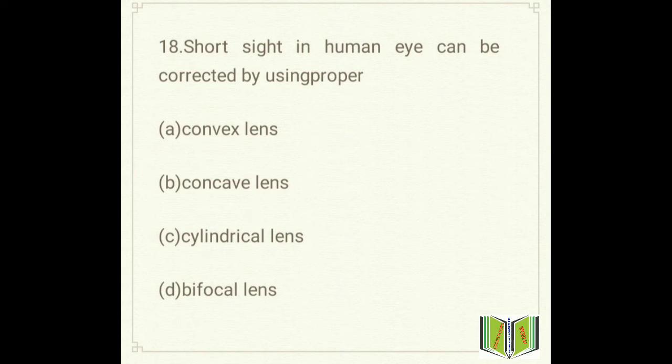Move to the next question, that is question number 18. Short sight in the human eye can be corrected using proper dash. Option A convex lens, option B concave lens, option C cylindrical lens, and option D bifocal lens. One question is seen regarding short sightedness and long sightedness, so let me clear all the things. Short sightedness is otherwise called myopia.